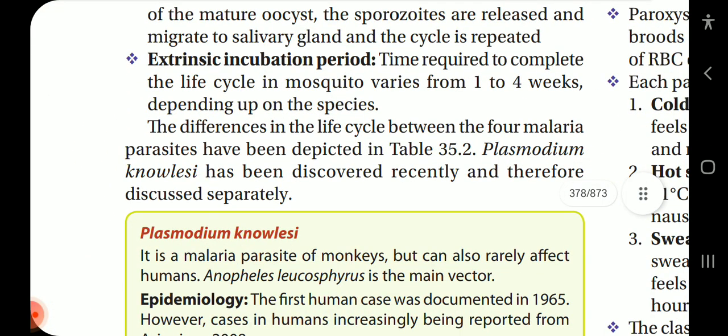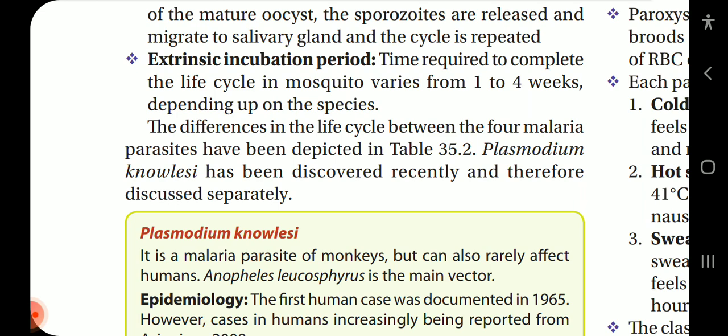On rupture of the mature oocyst, the sporozoites are released and migrate to the salivary gland, and the cycle is repeated. Extrinsic incubation period. The time required to complete the life cycle in the mosquito varies from 1 to 4 weeks depending upon the species. The differences in the life cycle of mosquitoes of the four species are depicted in the table.